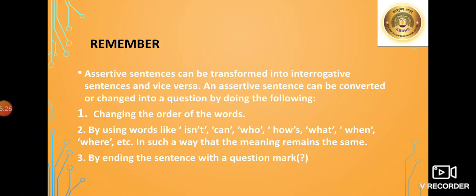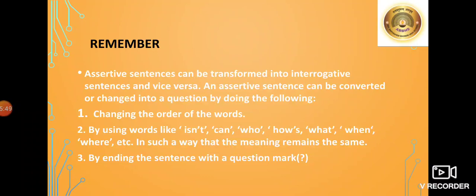Remember, an assertive sentence can be transformed into an interrogative sentence. An assertive sentence which ends with a full stop is a statement. An interrogative sentence which ends with a question mark is always asking a question and also expects an answer. So it can be changed and it can be vice versa.